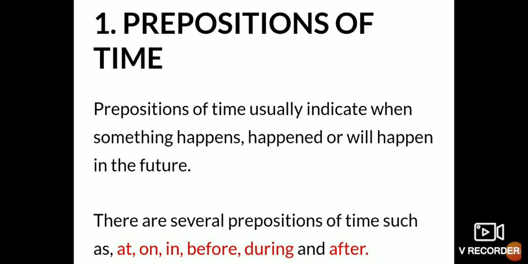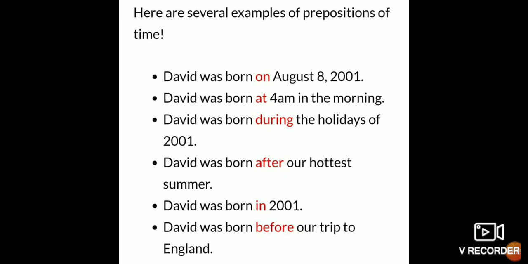So first of all, prepositions of time. What is a preposition of time? Prepositions of time usually indicate when something happened or will happen in the future. That is called a preposition of time, which indicates the time. There are several prepositions of time such as at, on, in, before, during and after. These are all used for indicating the time.